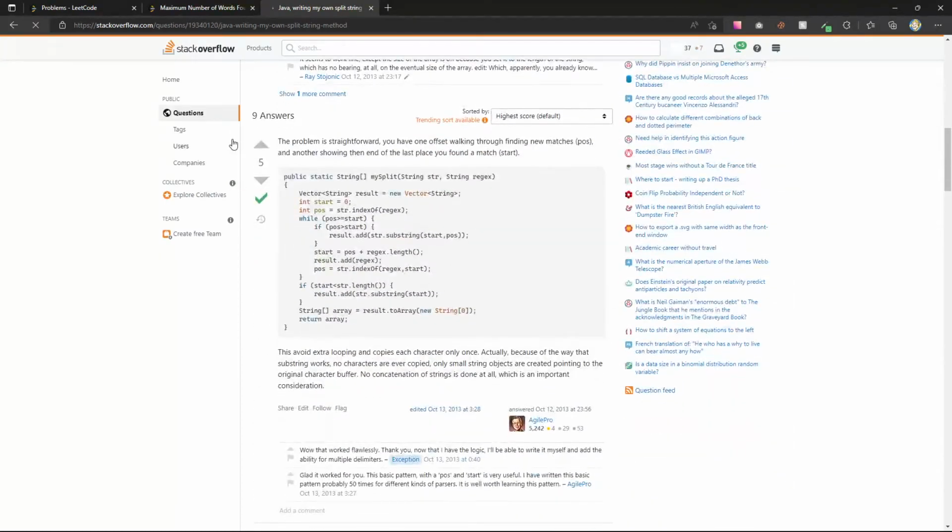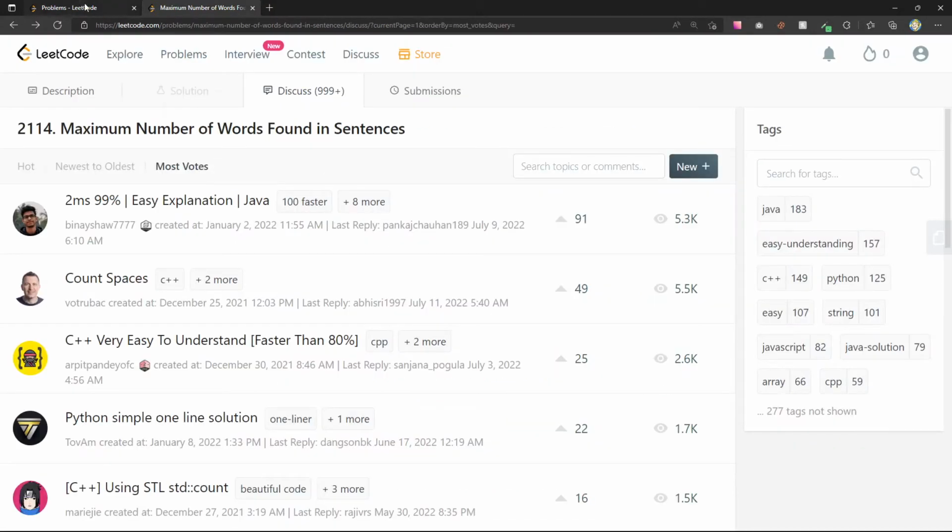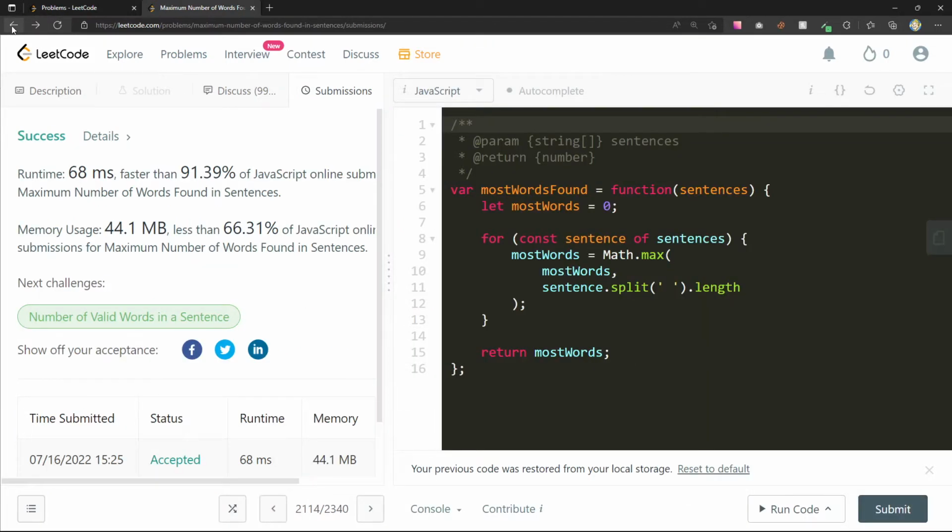Do we have to keep track of, I guess we do have to keep track of a temporary string, or create one at least. So let's do that. What if for each one we count the number of spaces? That'll be m times n. So let's see how this works out.